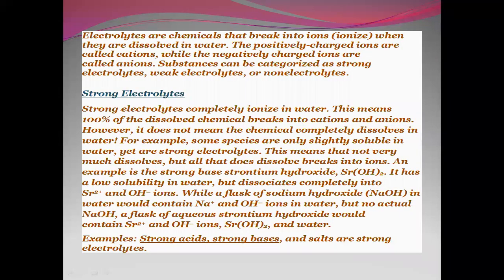So ionic equilibrium, first we are talking about the electrolytes. Electrolytes are chemicals that break into ions, that is ionize, when they are dissolved in water. The positively charged ions are the cations, while the negatively charged ions are the anions. Substances are usually characterized as strong electrolytes, weak electrolytes, and non-electrolytes.